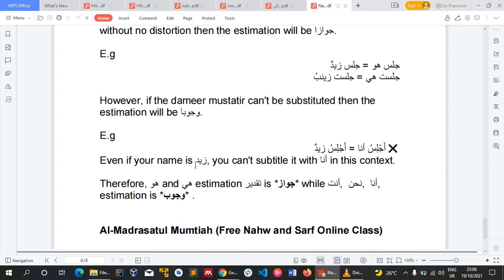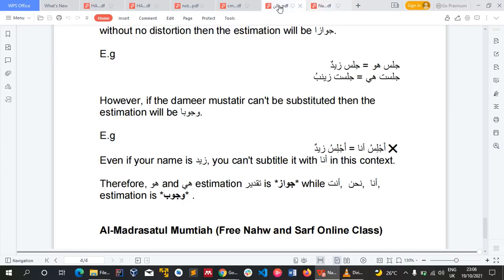I hope you get it. So therefore, with huwa and hiya, the takdir, meaning their estimation, meaning hiding them or showing them, is jawaz, is permissible, is choiceful. You can hide them or show them. While for anta, for nahnu and ana, the takdir is wujuban, is compulsory. You have to hide them, you cannot show them. I hope you get it. Now this is where we come to the end of the note.